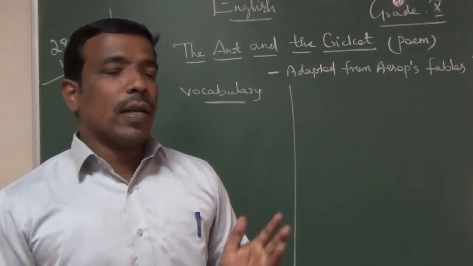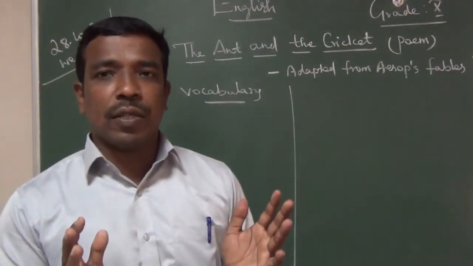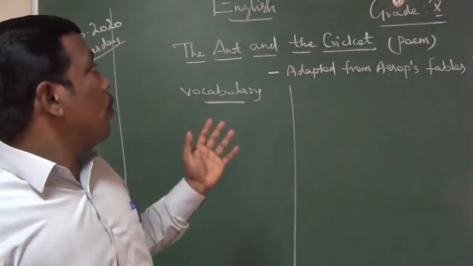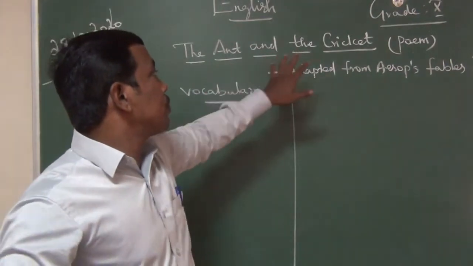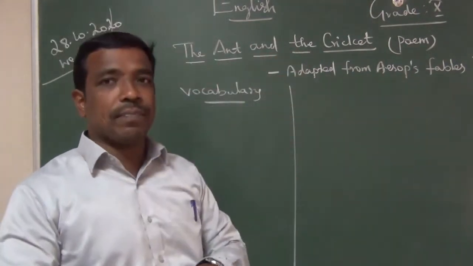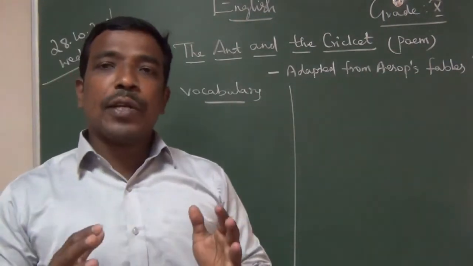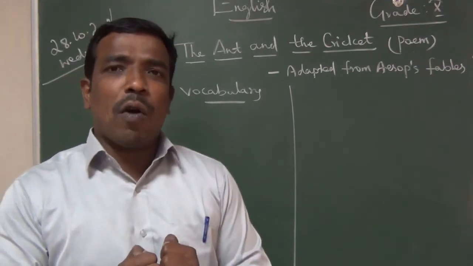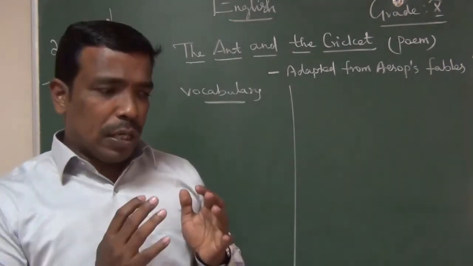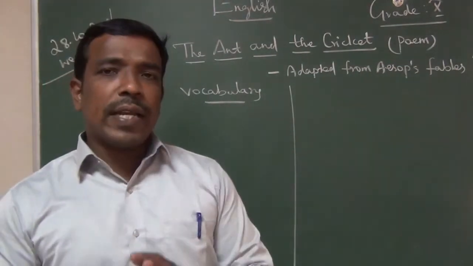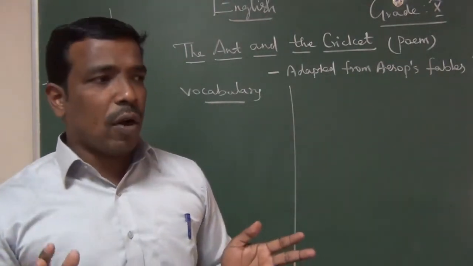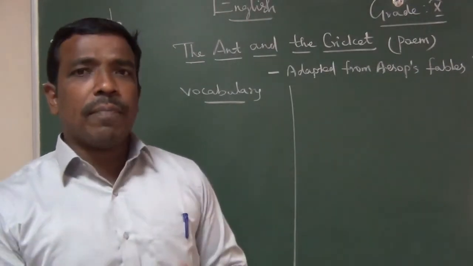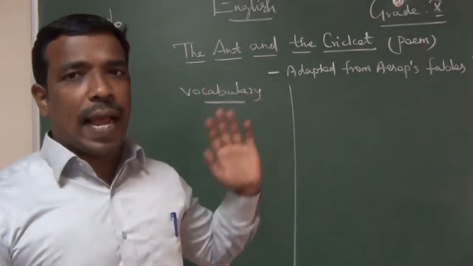Most usually they use symbolical representation, that is, animals. In this poem they are taking two insects, the ant and the cricket. You all know very well who the ant is. It is always very active. It always concentrates on its work and never does any other work. It is always in search of food, carrying food, going in a line. The ant follows a very strict, disciplined life.